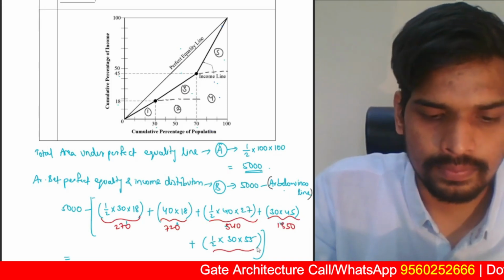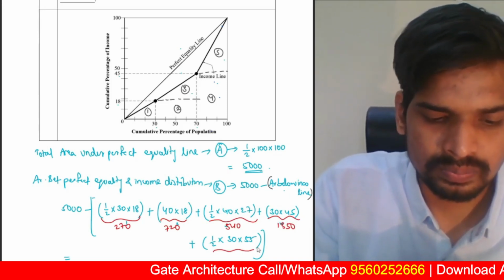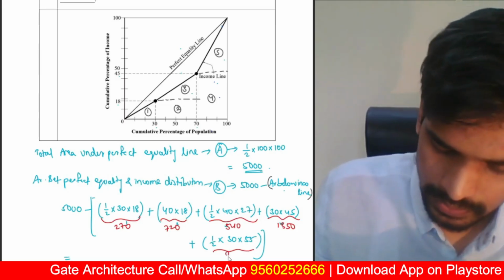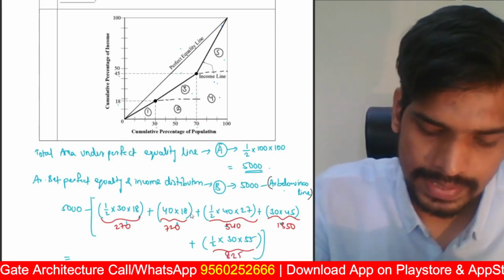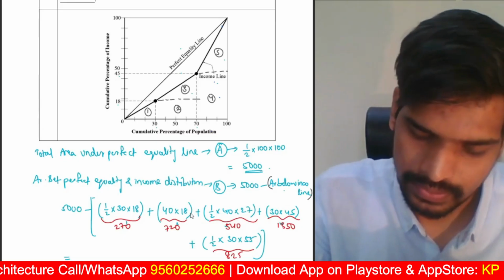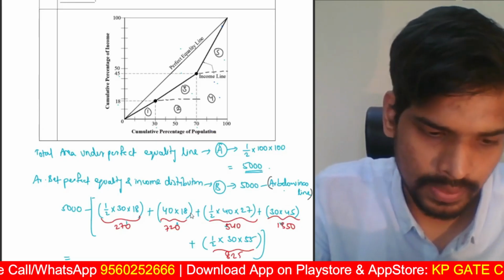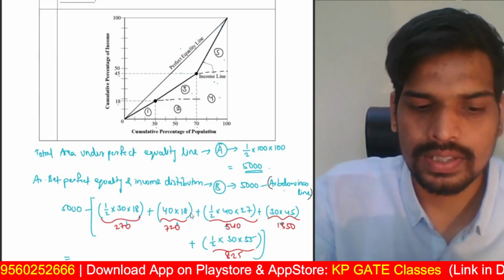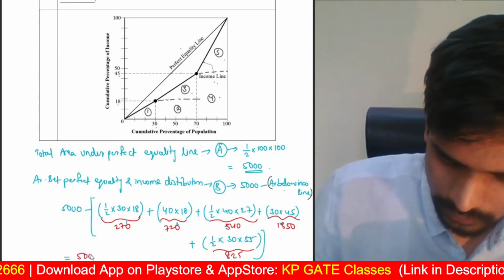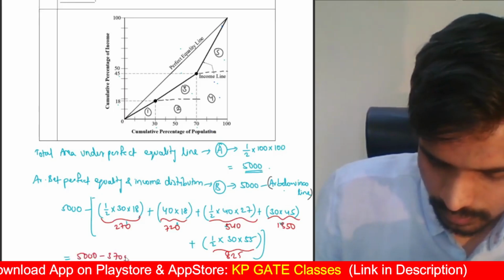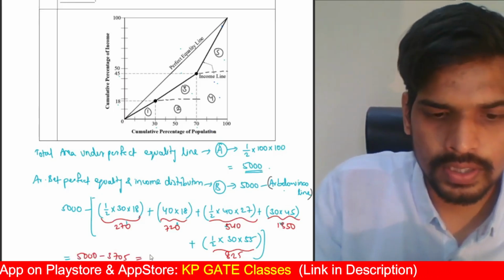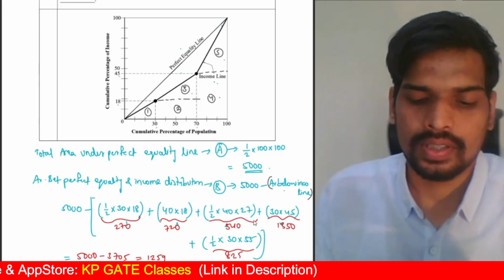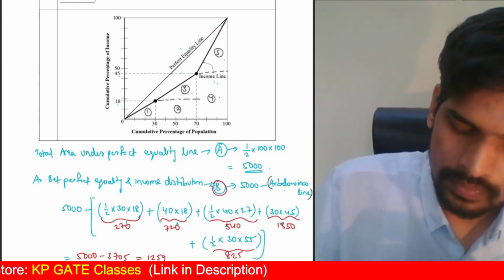This portion is 55 into 30 by 2. It is 825. So the total area below the income distribution line is 825 plus 1350 plus 540 plus 720 plus 270, 3705. So this will be 5000 minus 3705. So this should give you 1295 as the answer.